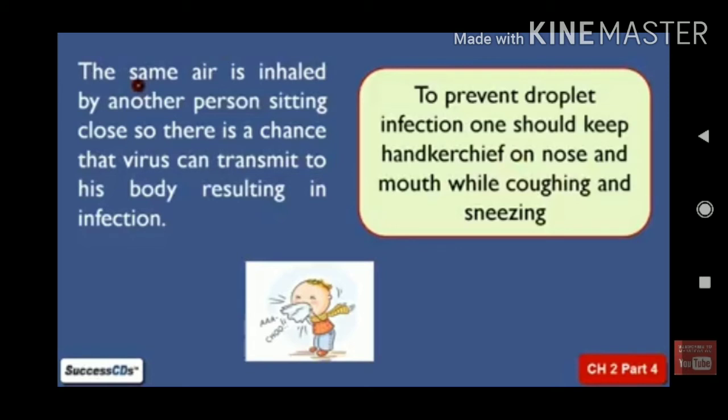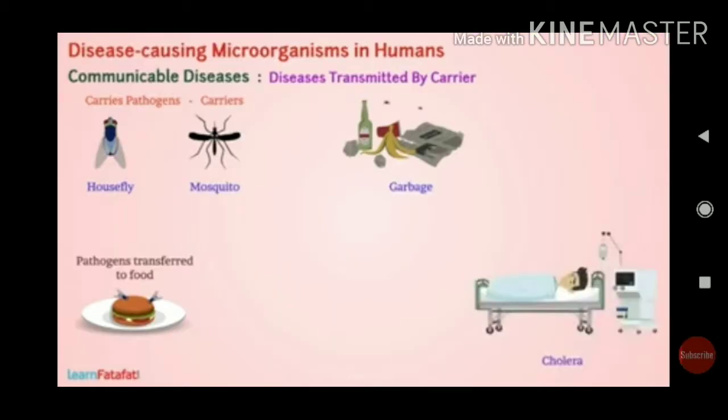Certain animals carry disease causing microorganisms in their body to humans. Mostly the flies, houseflies and mosquitoes. So these two insects spread disease causing microorganisms from the source to the body of the healthy person.